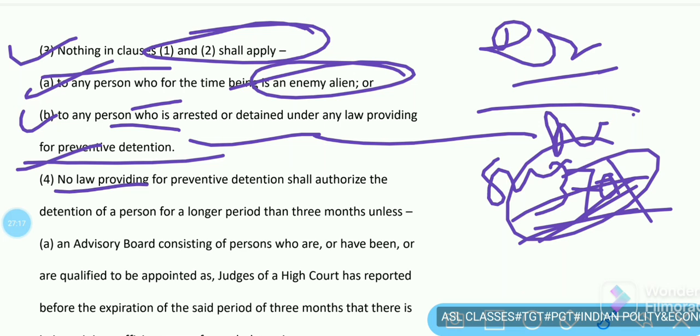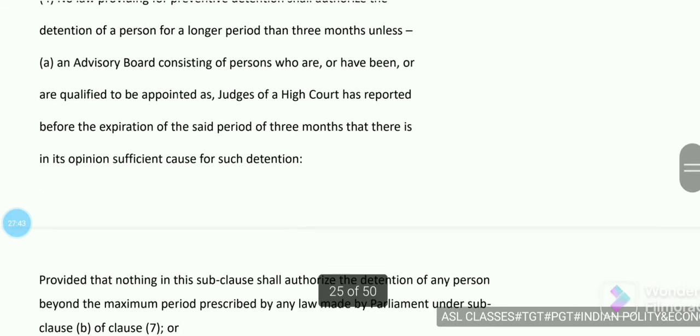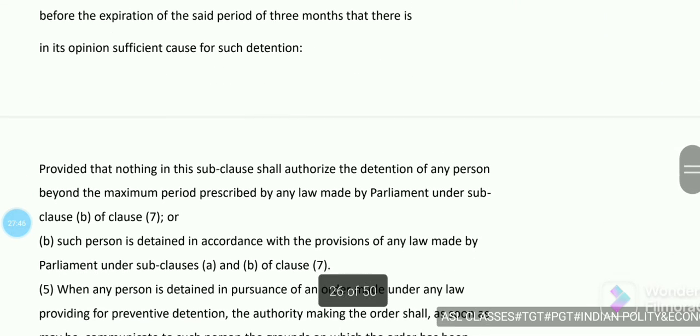No law providing for preventive detention shall authorize the detention of a person for a longer period than 3 months unless an advisory board consisting of persons who are, or have been, or are qualified to be appointed as Judges of a High Court has reported before the expiration of the said period of 3 months that there is, in its opinion, sufficient cause for such detention.